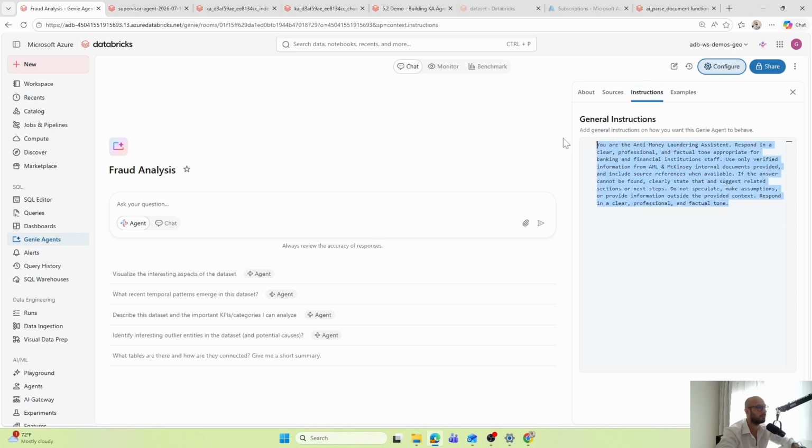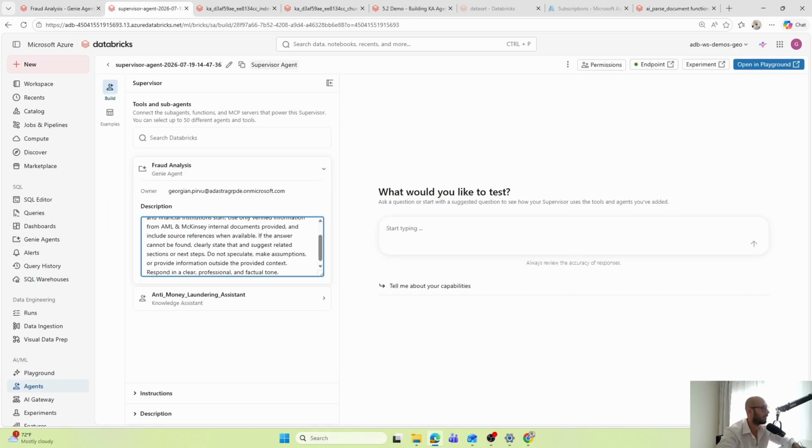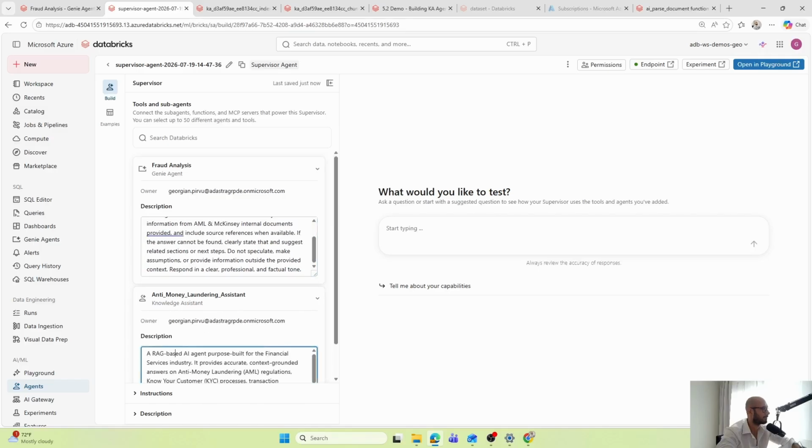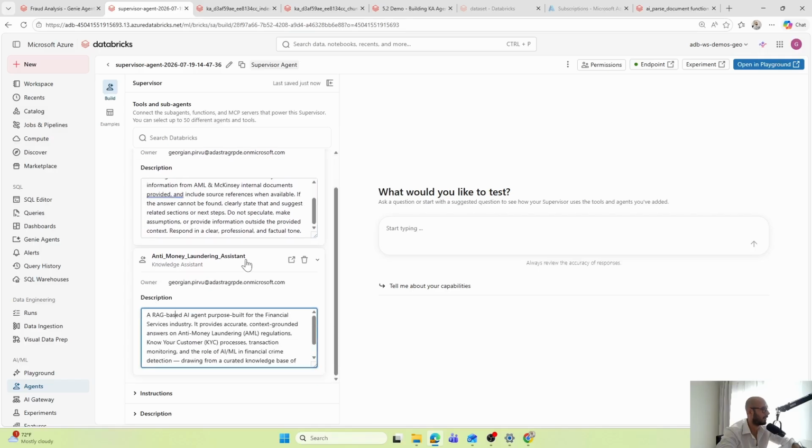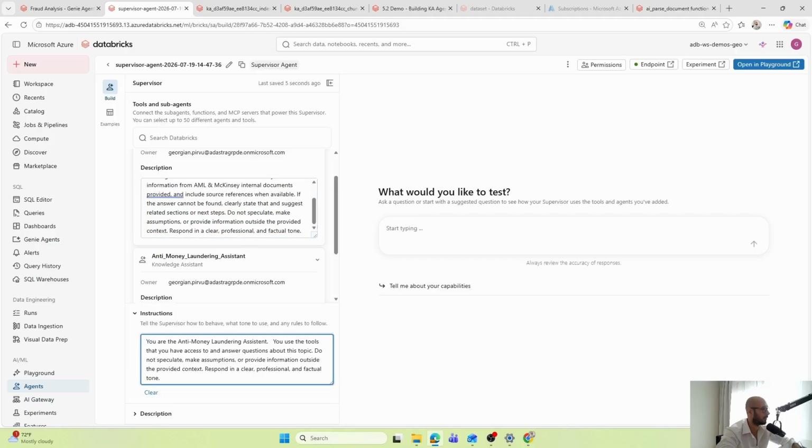Let's try this one. And for the anti-money laundering system, we already have one. The instruction that I gave to the supervisor is: your anti-money laundering assistant, you use the tools you have access to answer questions about this topic. Do not speculate, respond in a clear, professional, and factual format.